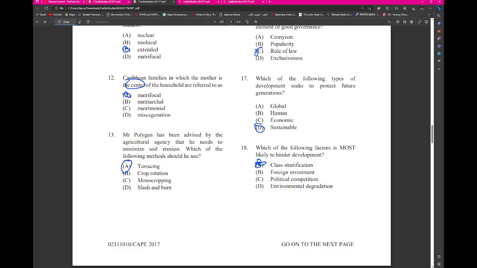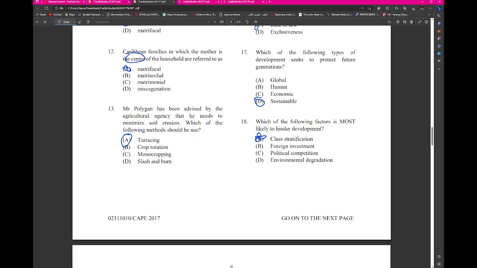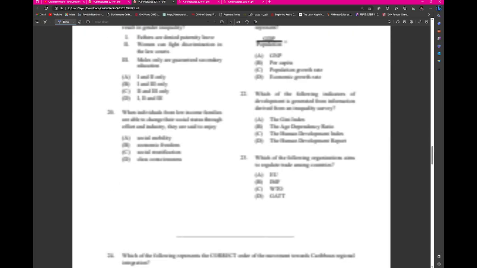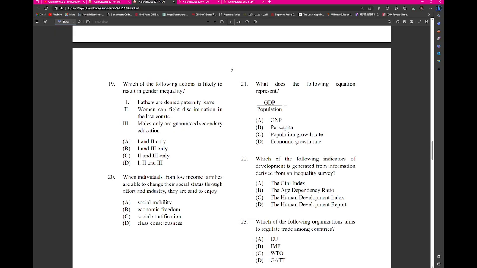And if wealth distribution throughout the population is low, that will affect human development as well. So you could speak about stuff like that. It's not paper two, but yeah.